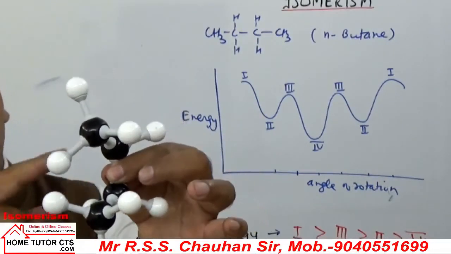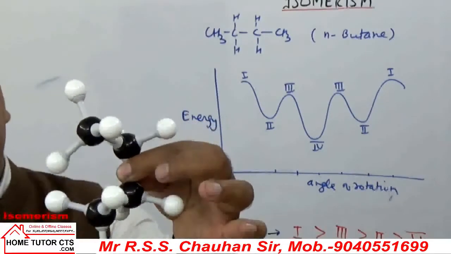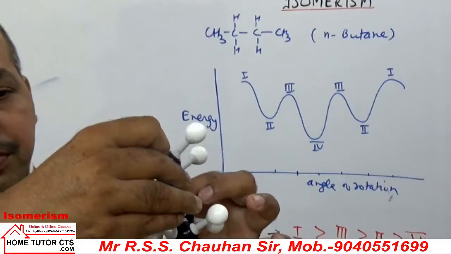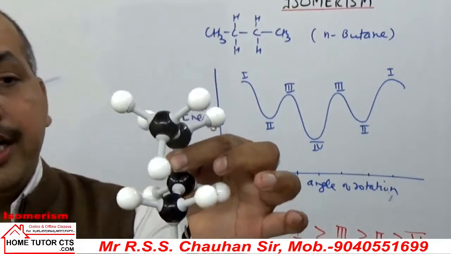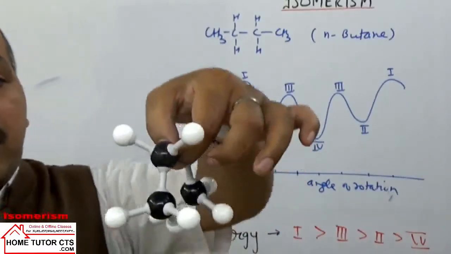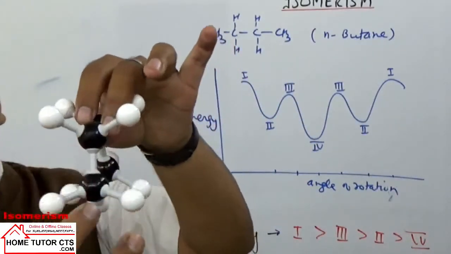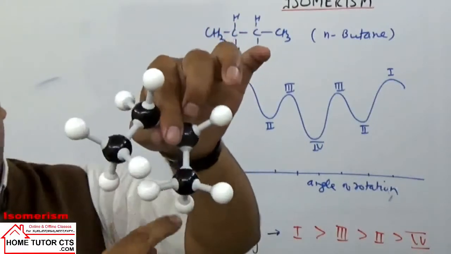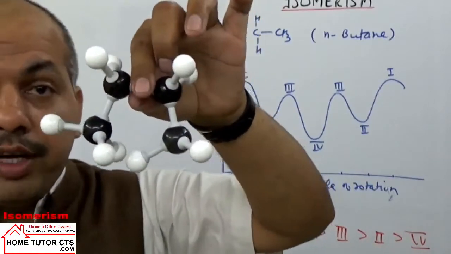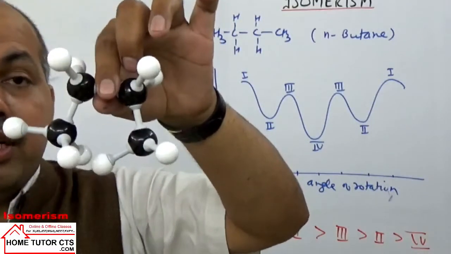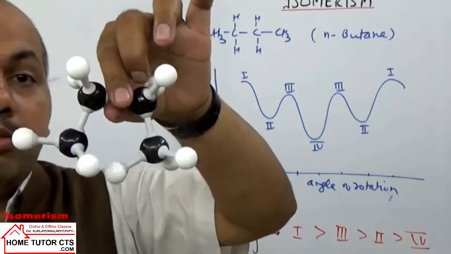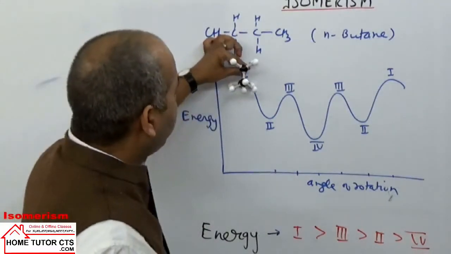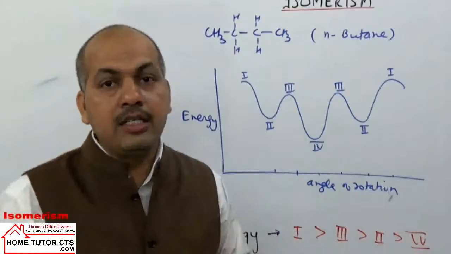Now when rotation is done around the carbon single bond, they can get different arrangements. So this can be taken as the first one. It is the fully eclipsed conformation, where the group at the front carbon covers the group at the back carbon completely. In this case you can see the two methyl groups are very close. When the two methyl groups are very close to each other, they will have high repulsion. By high repulsion, stability will be lowest or energy is highest. This is the first arrangement. Energy highest, stability lowest.